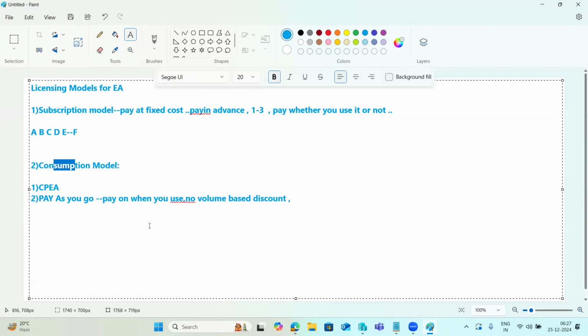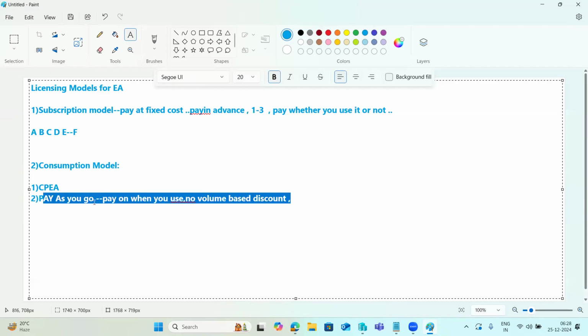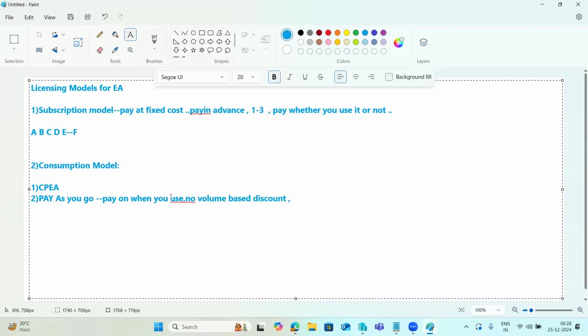So there is no upfront investment. Pay only when you use it here. No volume-based discount, no volume commitments are available in this pay as you go. So most of the customers will go for the pay as you go model. Why? Because here you have to pay when you use it. When you are not using it, you don't need to pay. Pay as you go model, right?